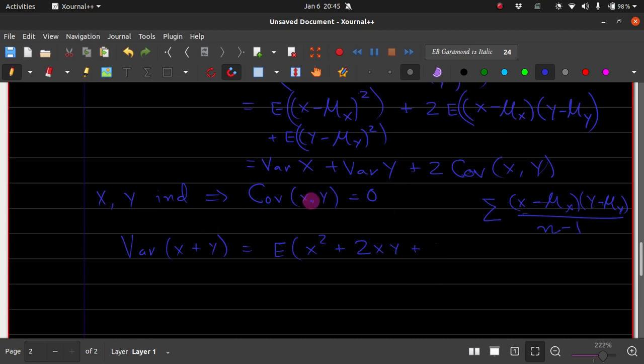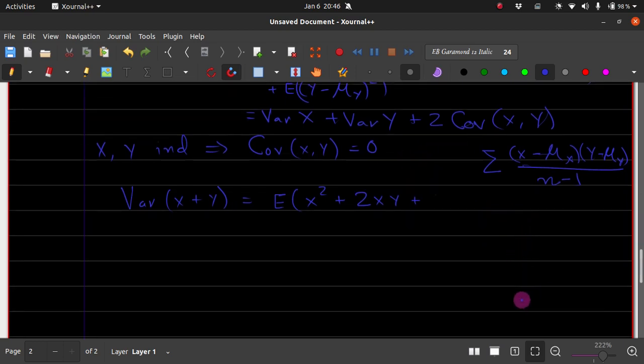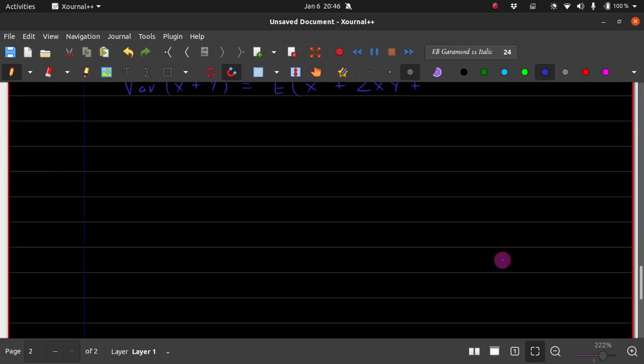Covariance basically measures how x and y depend on each other. So if you consider data points, say these are data points, where xi and yi are values taken by the random variables x and y, then this is positive correlation.